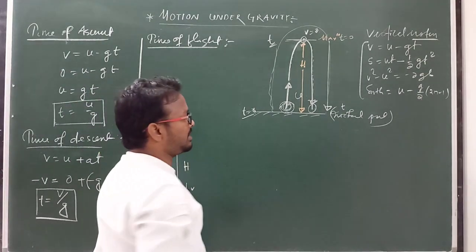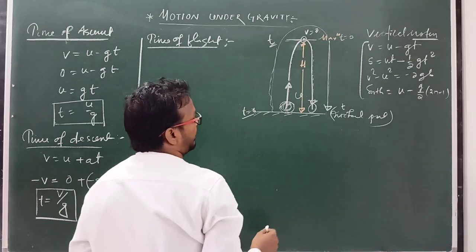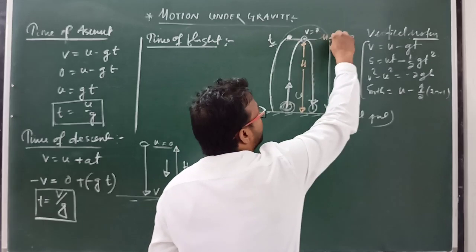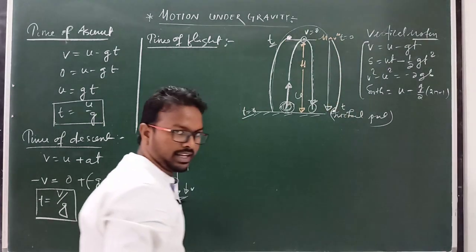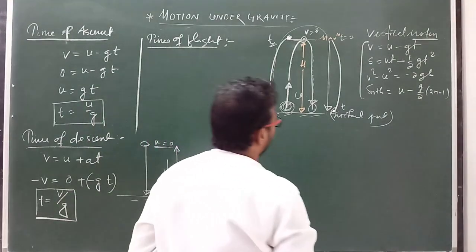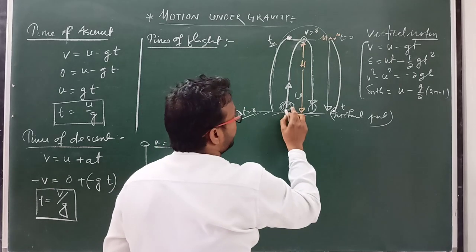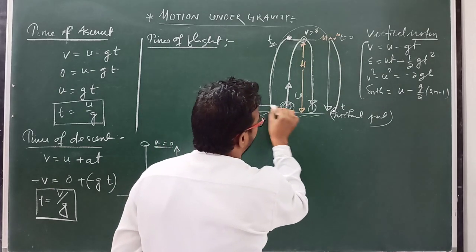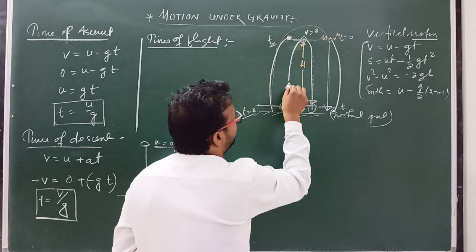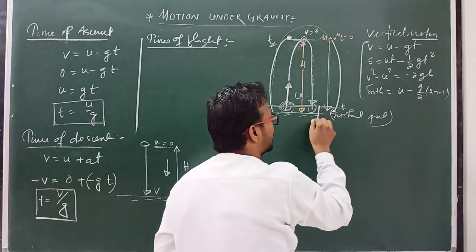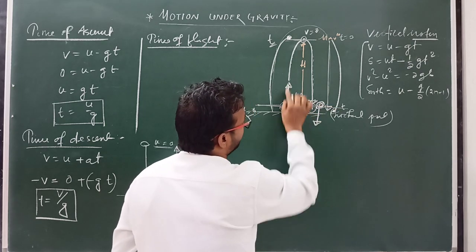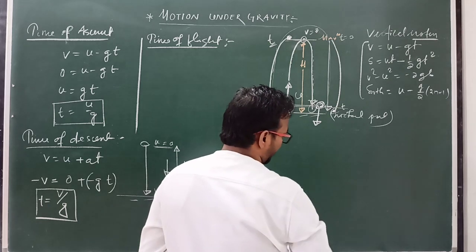Clear? And you have to remember one thing: for the same horizontal level, the time taken to reach maximum height and the time taken to come back down to that level are the same. Time of ascent equals time of descent. If the initial velocity is u at this height, then the final velocity in this direction at that same height will be equal in magnitude.